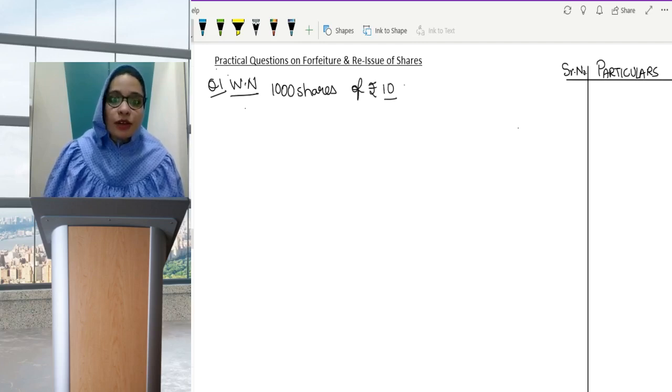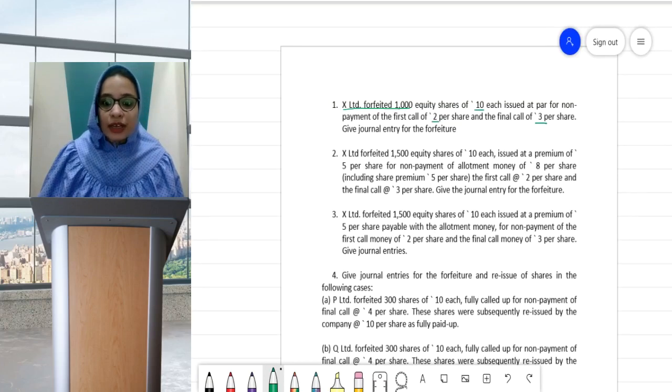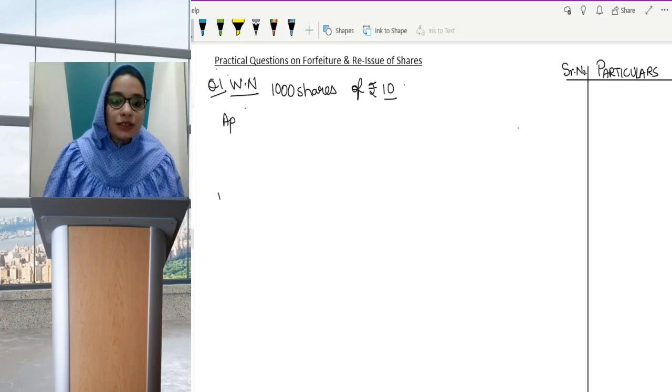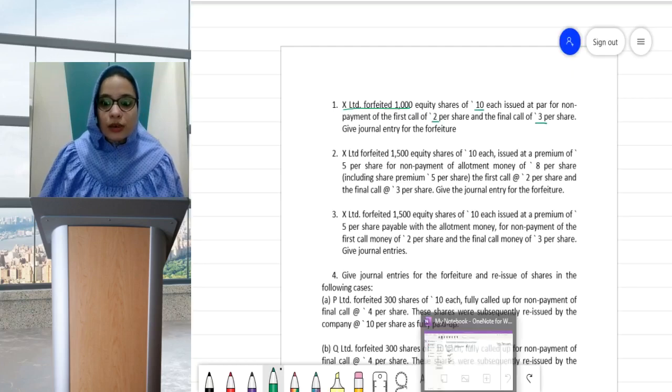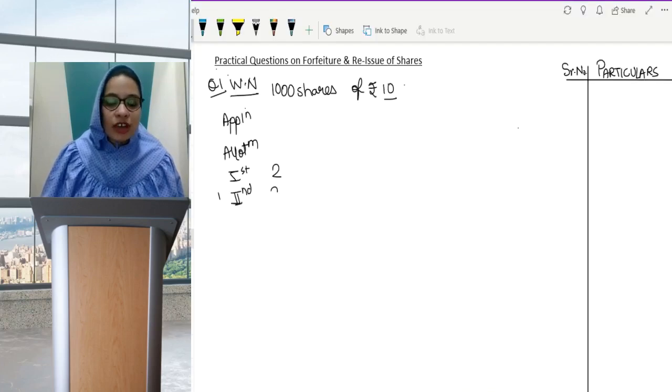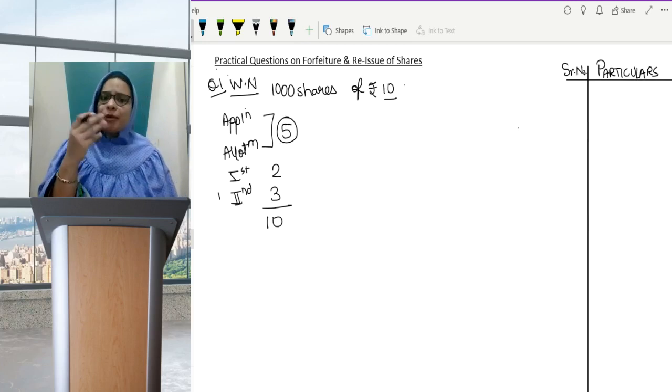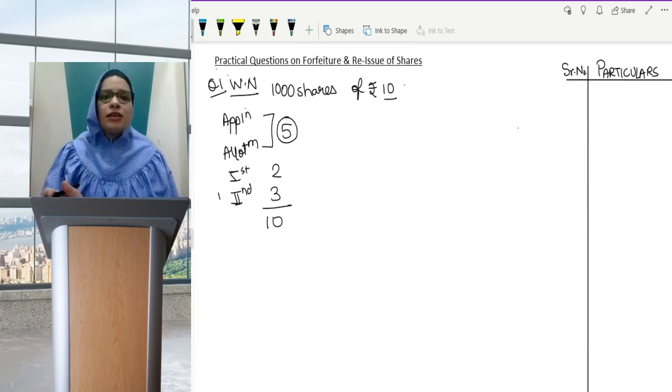The first call is 2 and the final call is 3. The total face value is 10, so application and allotment together will be 5. Do we need the bifurcation of application and allotment? No, because we are just supposed to do the entry of forfeiture.